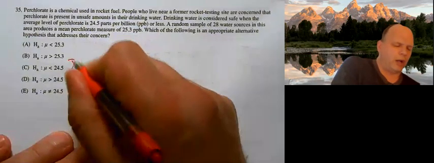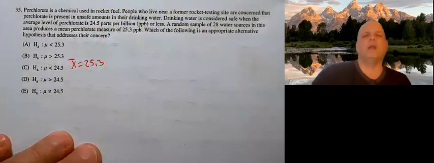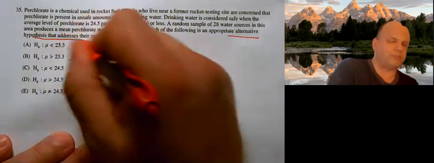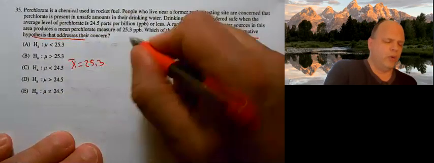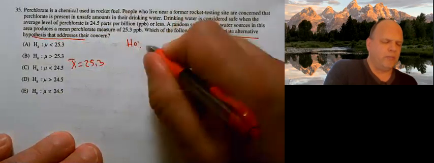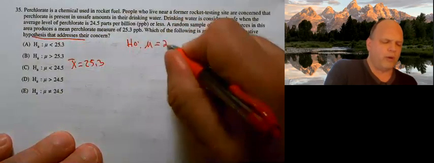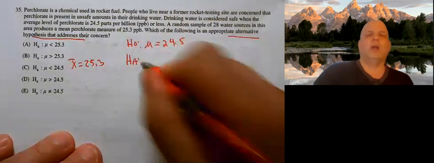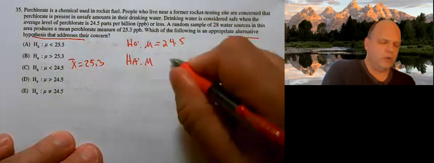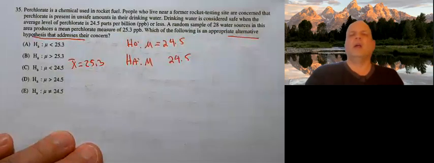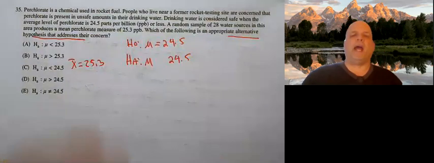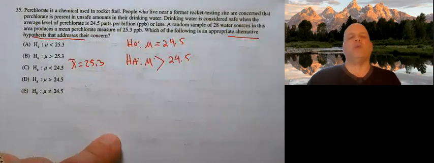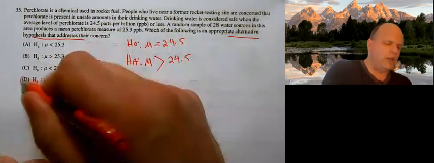So that we got an X bar, a sample of 25.3. Which of the following is an appropriate alternative hypothesis to address their concern? Well, the null hypothesis is that mu equals 24.5. We assume that we're safe. The alternative is mu greater than 24.5. Well, if it's less than 24.5, I'm happy, I'm safe. What I'm concerned about is if it's greater than 24.5. So D is my answer.